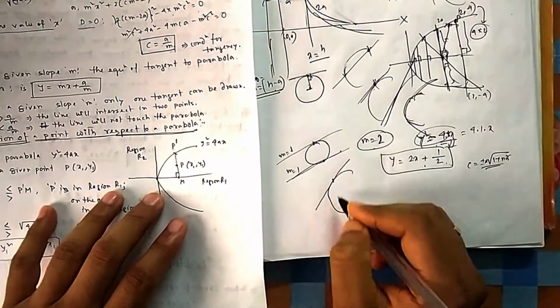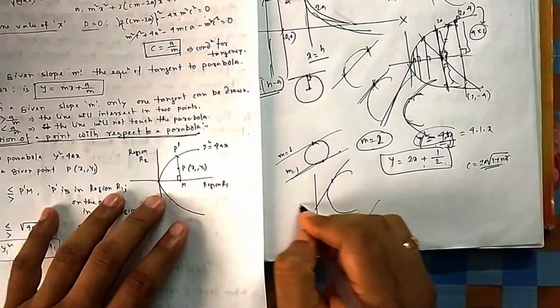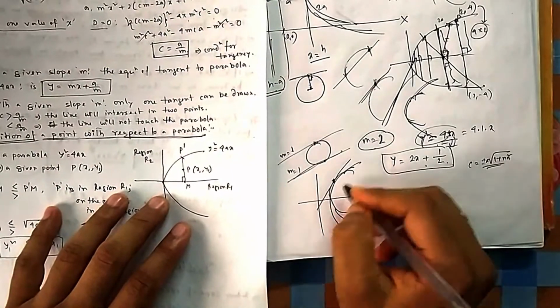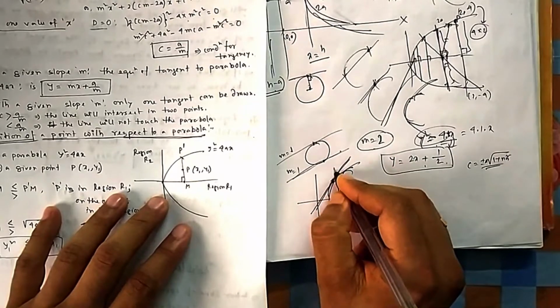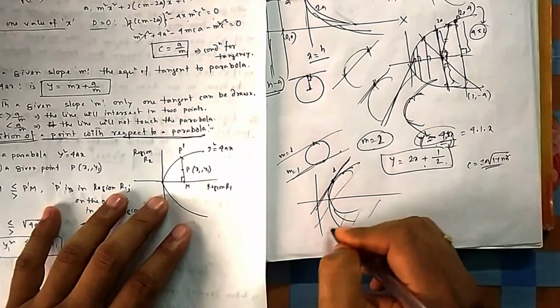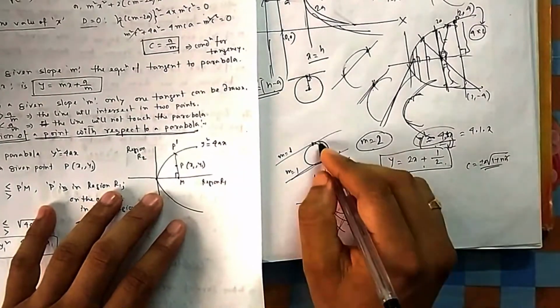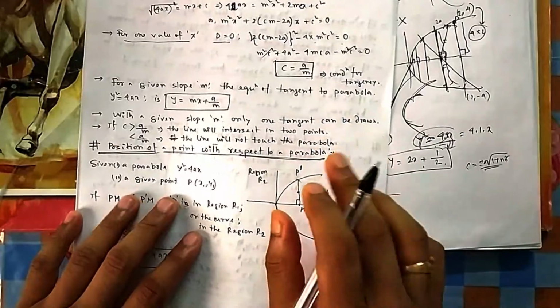With this slope you will not get another one. You can understand this from geometry also. Whatever you do algebraically, you can prove geometrically. So only one tangent with the given slope.